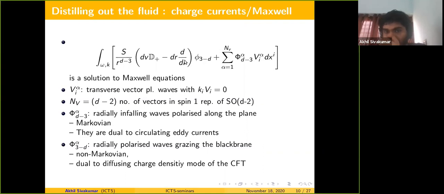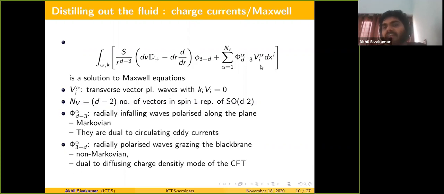Sorry, phi D minus 3, I pointed at the wrong thing. Phi D minus 3, or the vector part of the solution, are radially infalling waves polarized along the plane. And they are Markovian, they relax over order beta time scale.